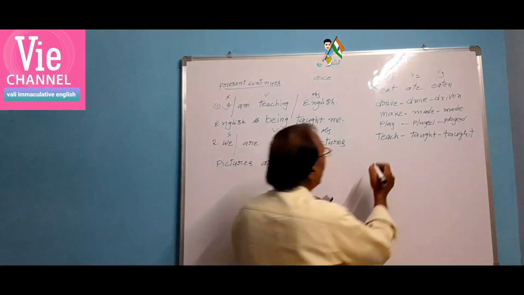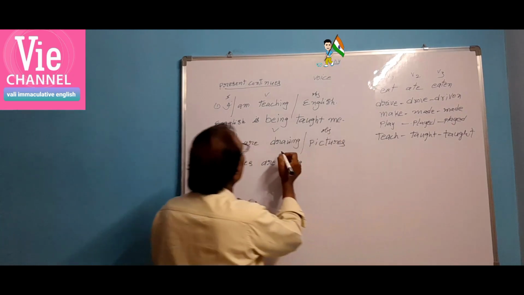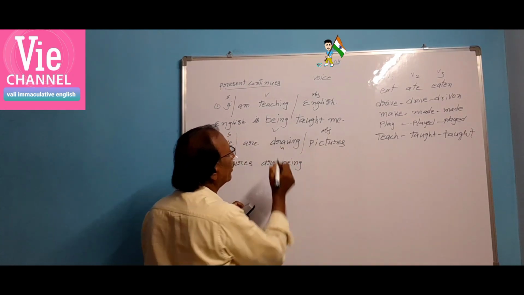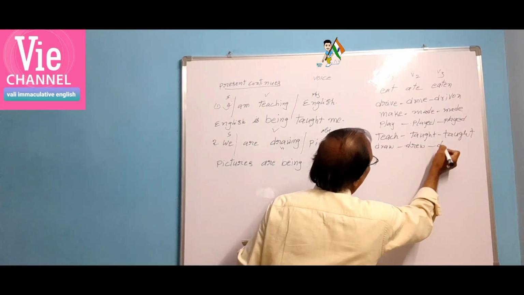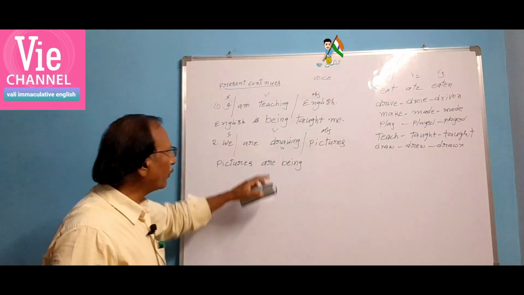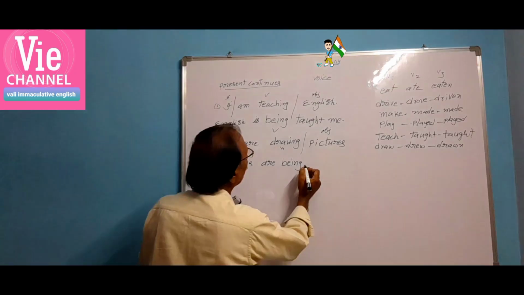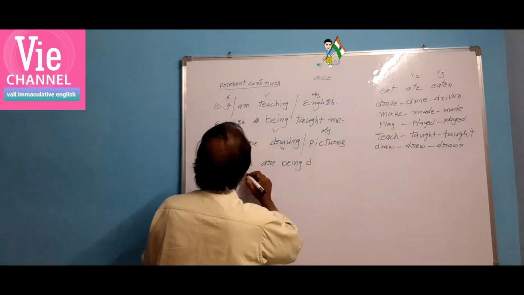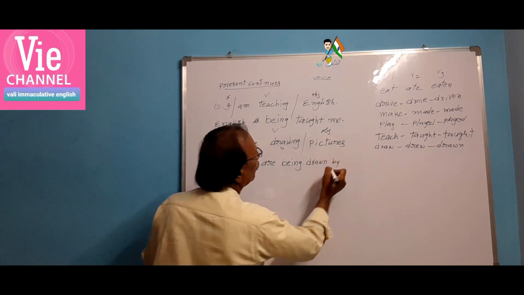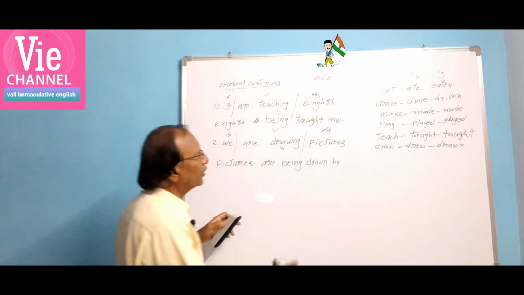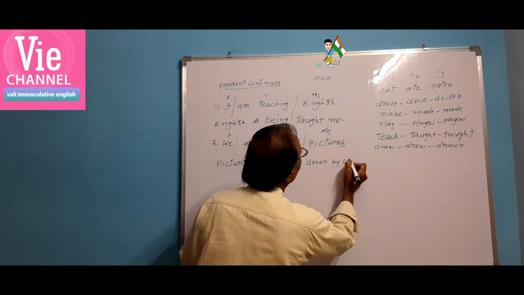It is V1. Drawing, draw is V1. We have to write V3. Draw, drew, drawn. So we have to select V3. What is here? Drawn. Being drawn. Pictures are being drawn by, we change it to us.